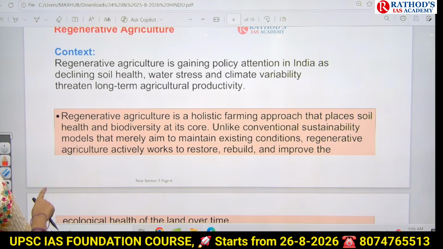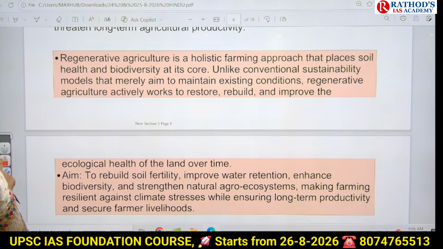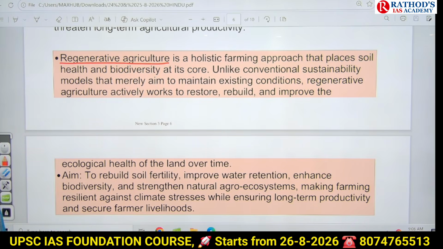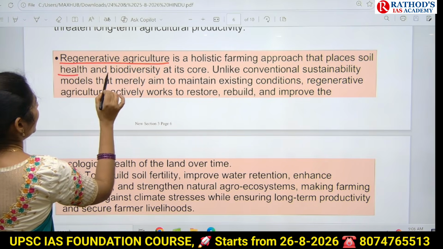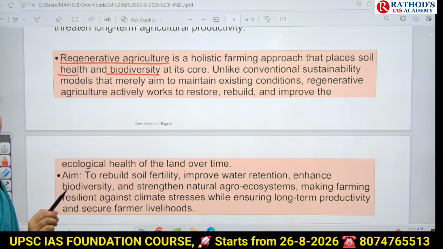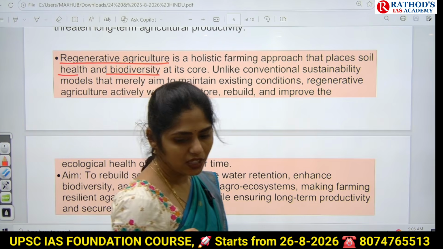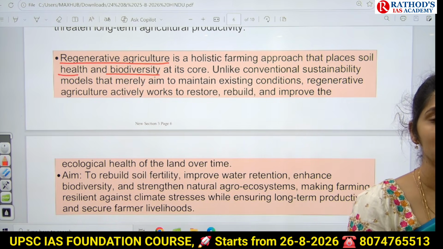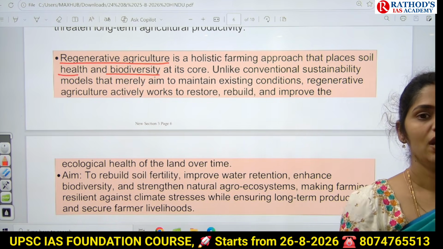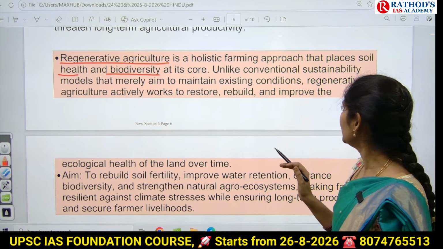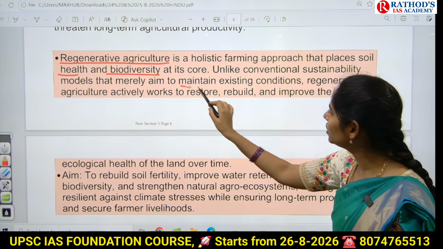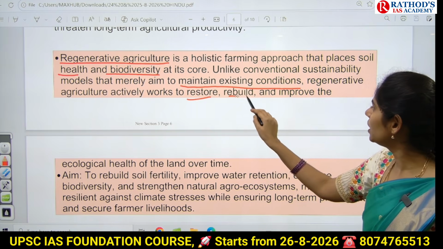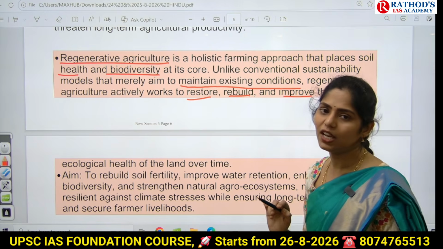Okay, now let us see what this regenerative agriculture is. Regenerative agriculture is a holistic farming approach that places soil health and biodiversity at its core. We are focusing on soil fertility and even living organisms like microorganisms and even earthworms, snakes in this area of the farm. Next, they are focusing not just on maintaining existing conditions, but especially on restoring, rebuilding and improving the ecological health of the land.